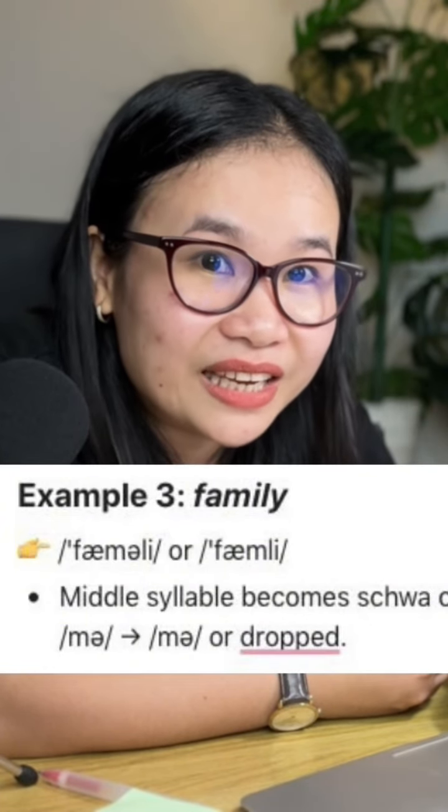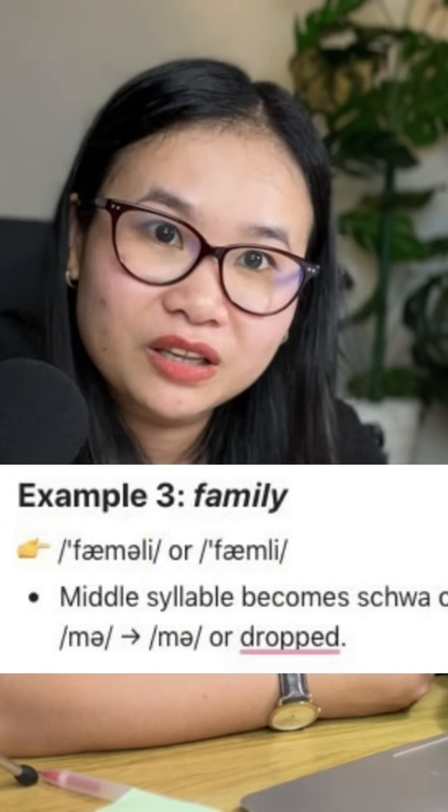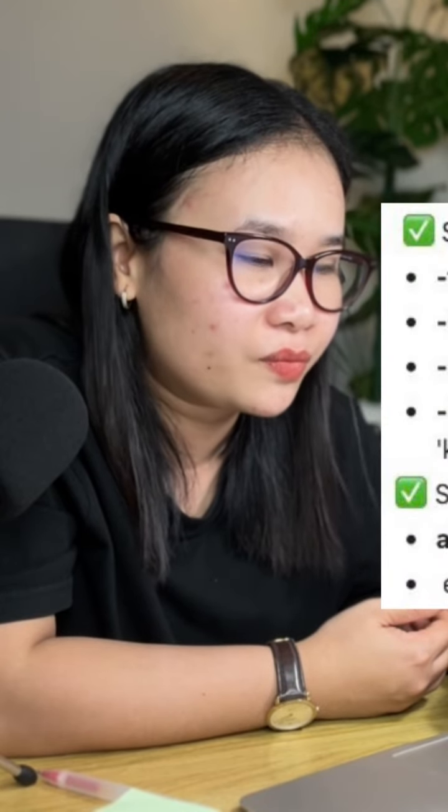Family. So make the symbols become schwa and disappear. Some native speakers merge and say "fam-ly" and "comp-ny", with the schwa dropped.